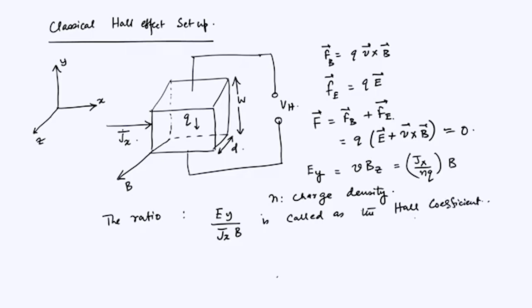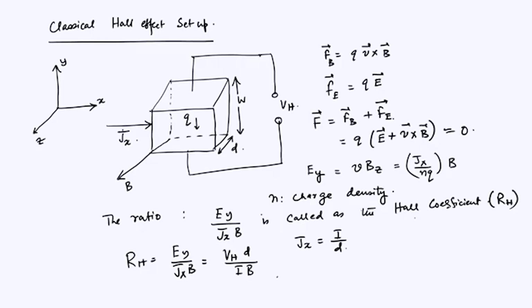And let us write it as R_H, H standing for Hall. Okay. And what we have shown is that this R_H is equal to E_y divided by J_x into B, which is equal to V_H d divided by I into B, where we have written the J_x to be the linear density of current, which is equal to I over d, because J_x was in the denominator. So this is equal to I over d. d is the width of this sample that you see here.